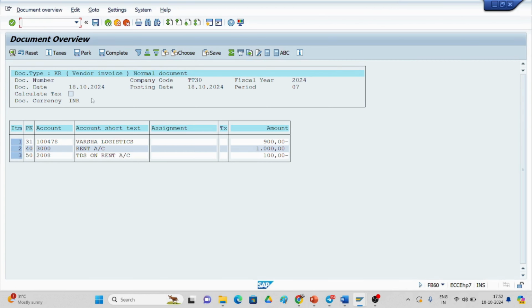So what we have learned is that withholding tax is nothing but TDS. TDS is nothing but tax deducted at source. At source we are deducting. Suppose we are paying the rent, and 10% is applicable as per the percentage declared by the government. If you pay rent of 1000, you deduct 10%, and you have to pay that on behalf of the vendor to the government. So it is a liability, and it will be credited. So two line items will be created. One line item is for Varsha Logistics, and 50 is the 2008 TDS on rent, which is also created, and the rent amount will be 1000 rupees. This is about the TDS or withholding tax.